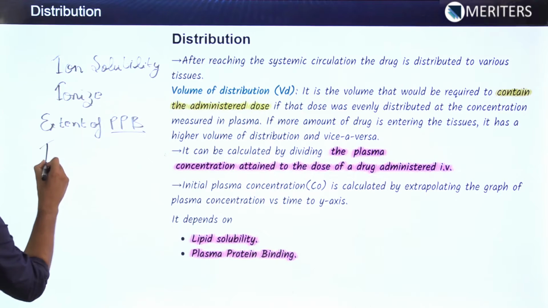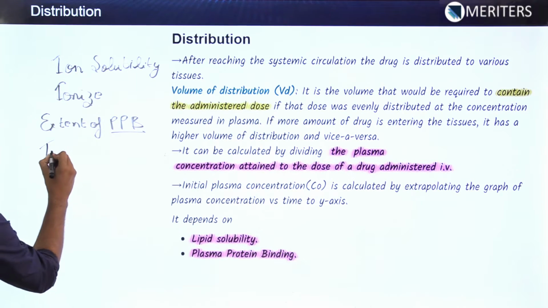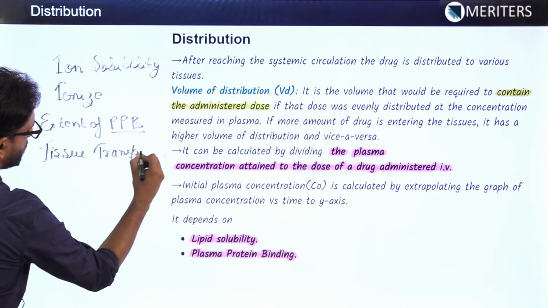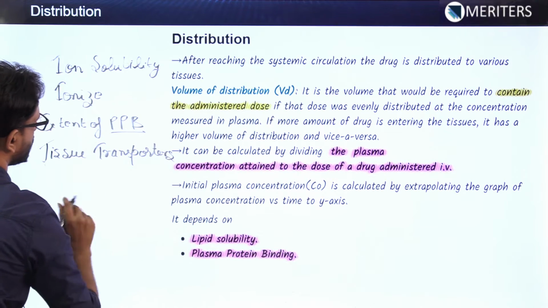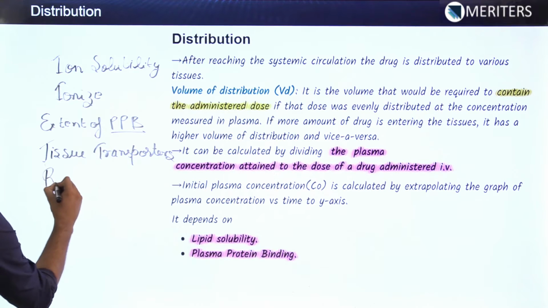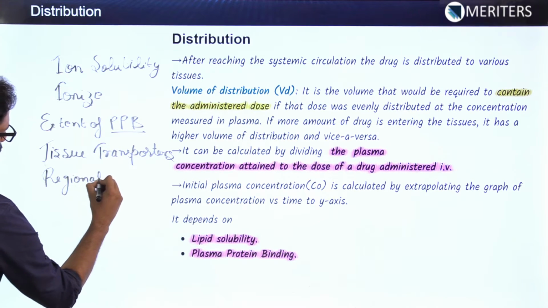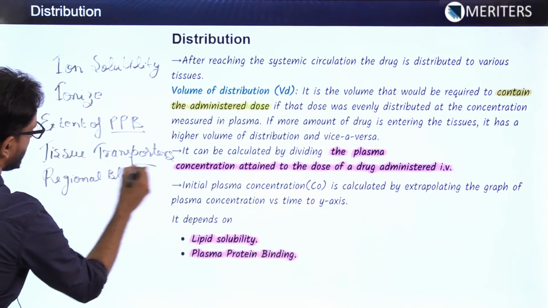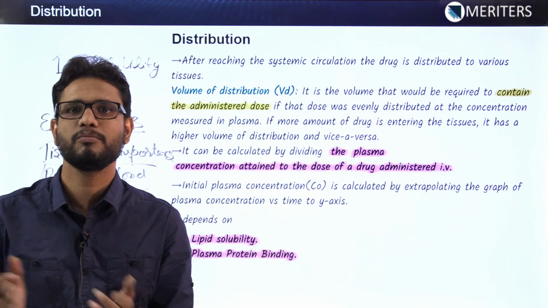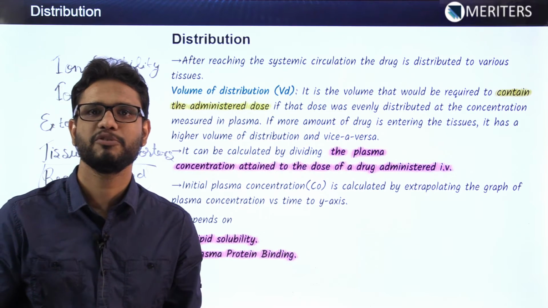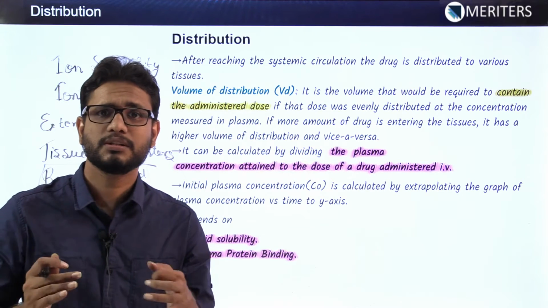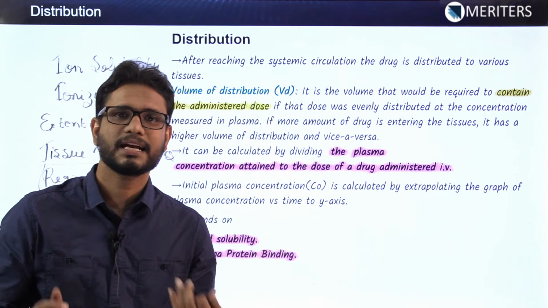Then whether it is having the specific tissue transporters. So tissue transporters are available or not. Some tissues require certain transporters to let the drug enter inside. Then regional blood flow. That also becomes a limiting factor because some regions allow easy movement of the drug because they are well perfused, and some do not allow that much movement of the drug because they have less blood supply. So these all factors are limiting the exact distribution.